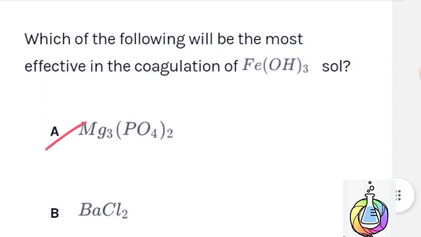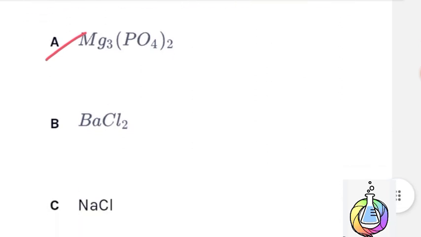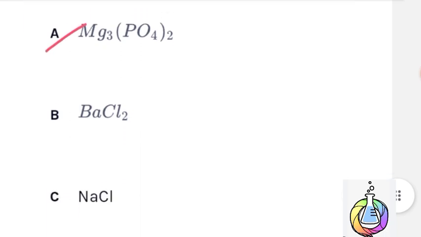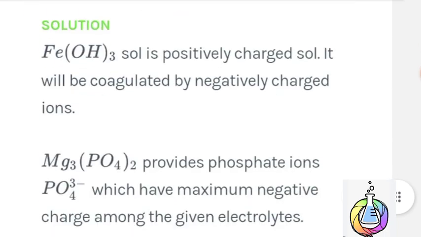Next question. Which of the following will be the most effective in the coagulation of Fe(OH)3 sol? Option A is the correct answer, Mg3(PO4)2. Here is the solution for this question.